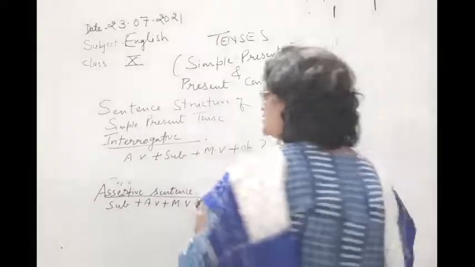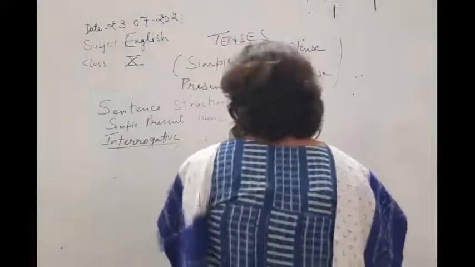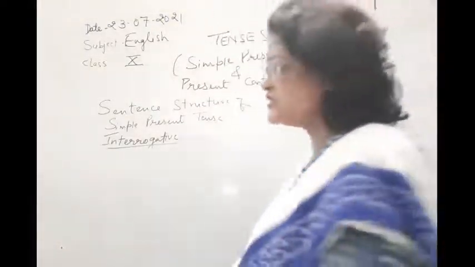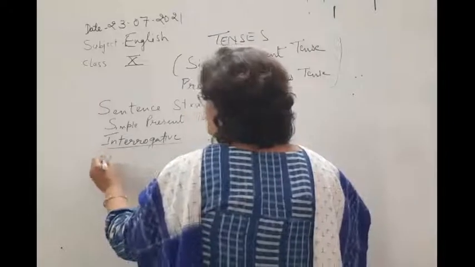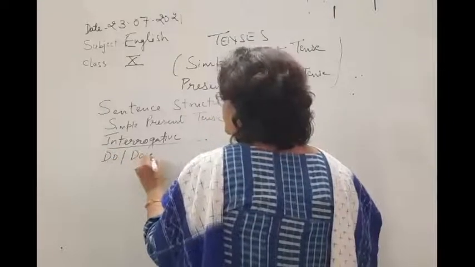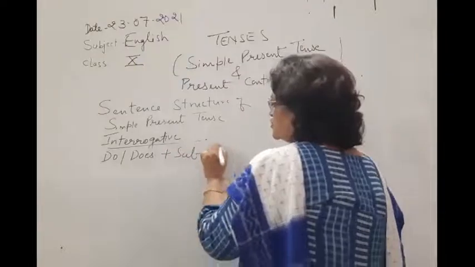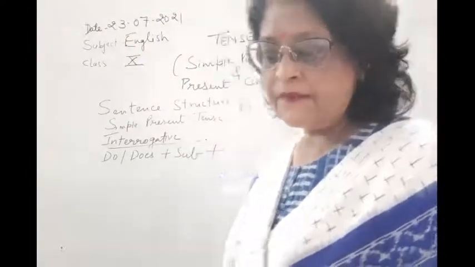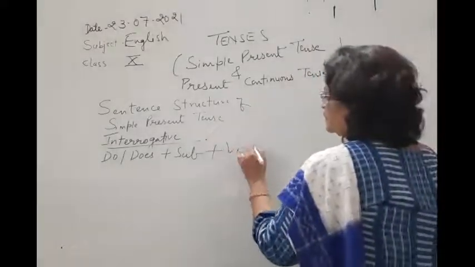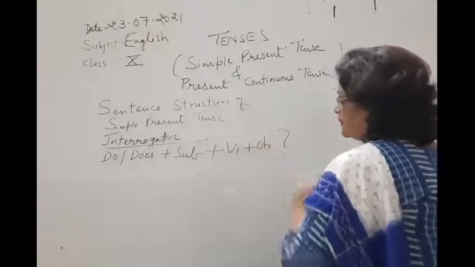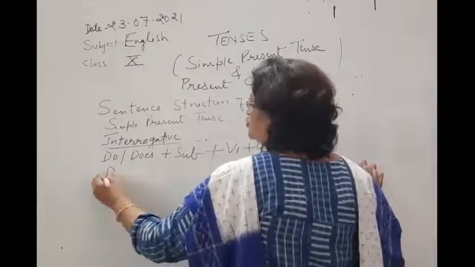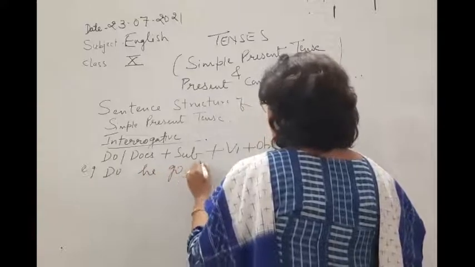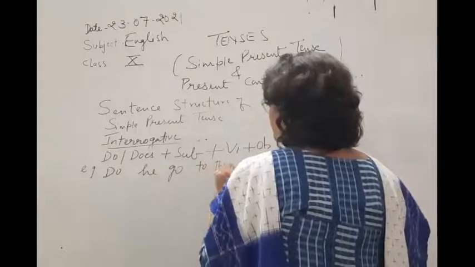Now, children, what is the sentence structure of interrogative? Do plus does. We start with the auxiliary verb. So do plus does plus subject. Okay. Like, for example, does he go to the market?